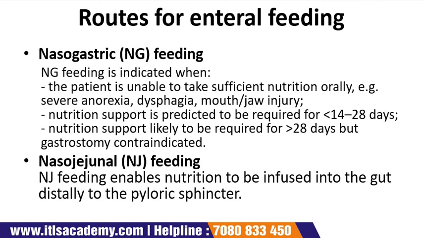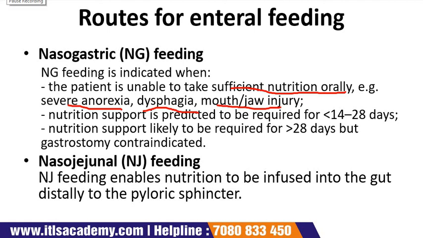Nasogastric feeding is indicated when the patient is unable to take sufficient nutrition orally, for example, if he or she is suffering from severe anorexia, dysphagia, or mouth or jaw injury.